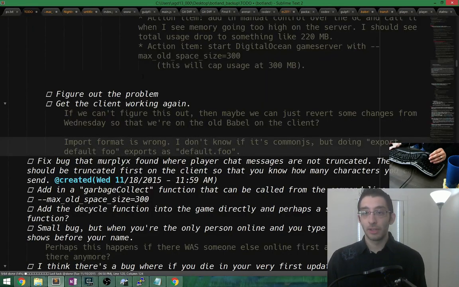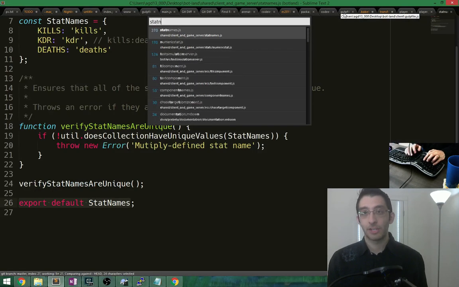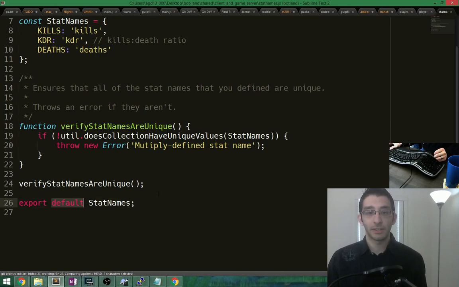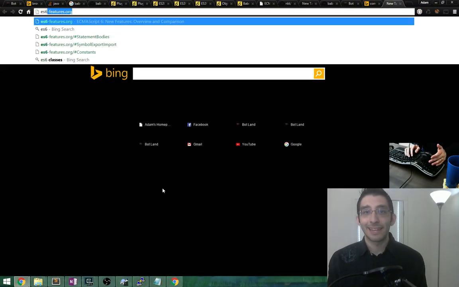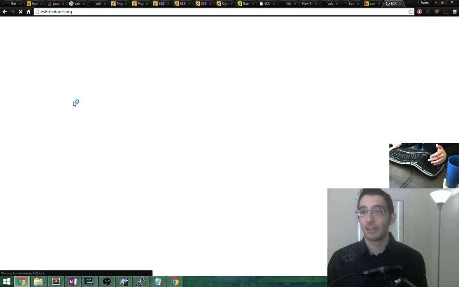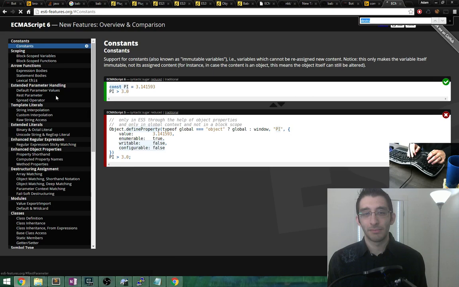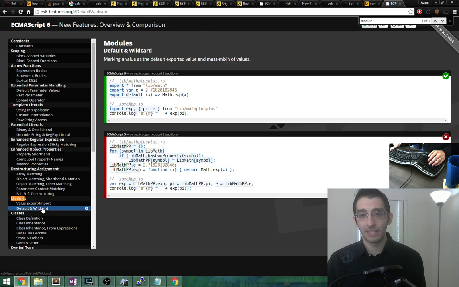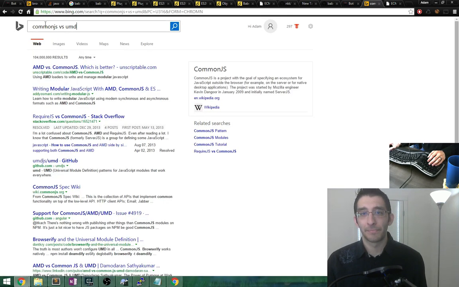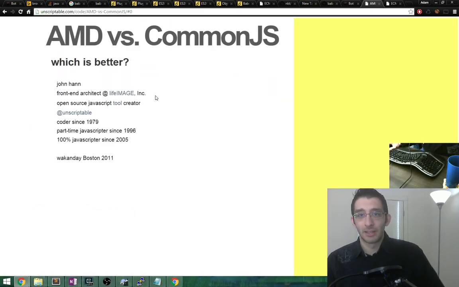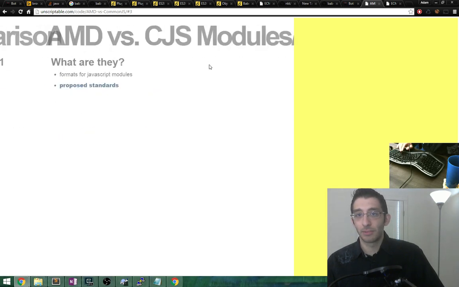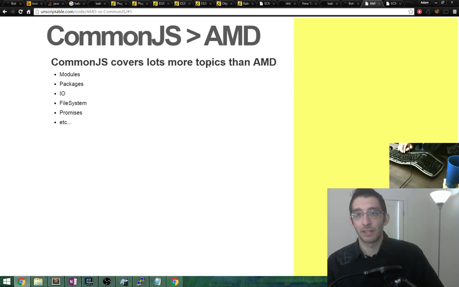So we're going to reload this, and then figure out what happens when I change stat names. If I just get rid of the default here, did the ES6 standard change maybe? Because modules had a default before. Modules, values, export, import, and then default. So what is this considered? What is AMD versus CommonJS? What is this page supposed to be? Oh, it's like a PowerPoint, but it's just not obvious that it's that.